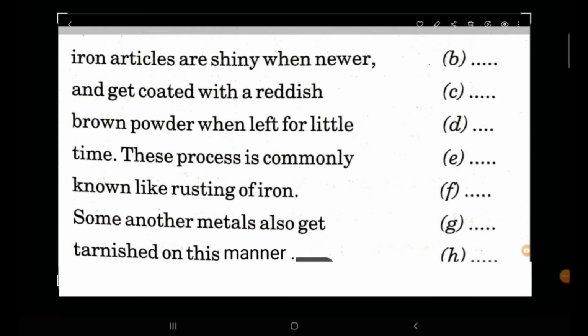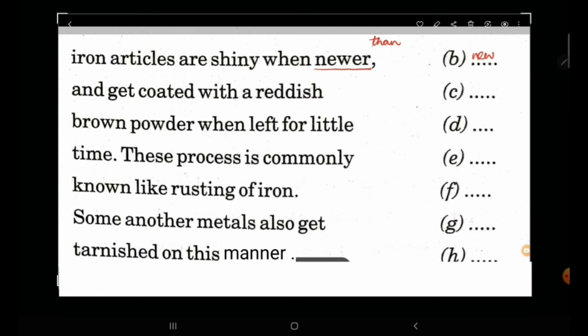Continuing with the second paragraph, this is the rest of it. Iron articles are shiny when newer. Now you can see that here comparative form of adjective is used. But whenever you have comparative form, it should always be followed by than. Since we cannot find than here, so this is an error. So instead of newer, it should be new.